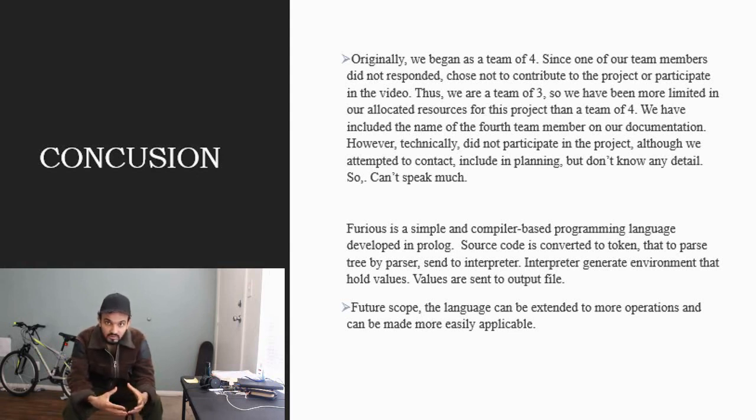So Furious is a simple compiler-based programming language developed in Prolog. Source code is converted to tokens, then to a parse tree by the parser, and sent to the interpreter, which generates an environment that holds values that are sent to the output file. It has future scope also. The language can be extended, and more operations and features can be added and made applicable to the language. So this is all about the Furious programming language.